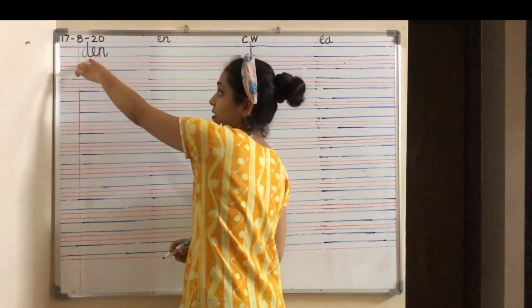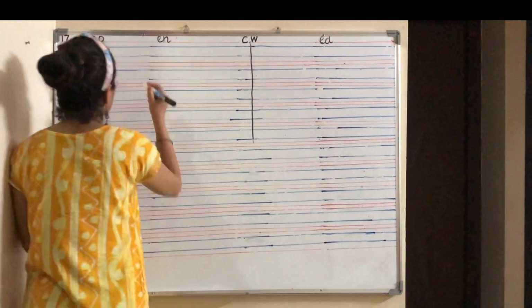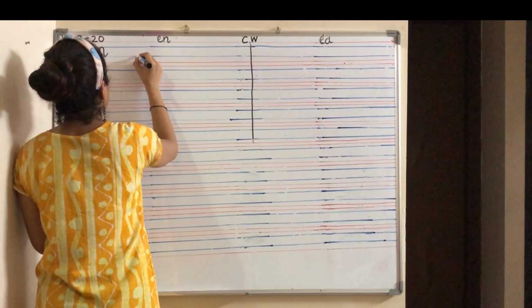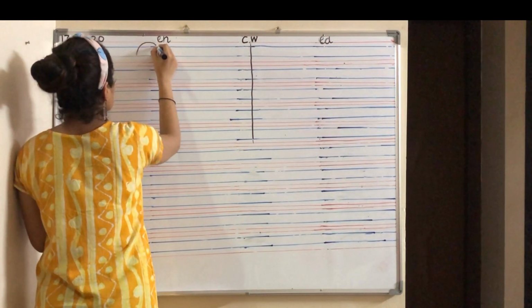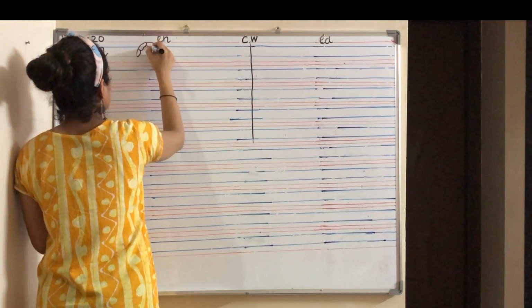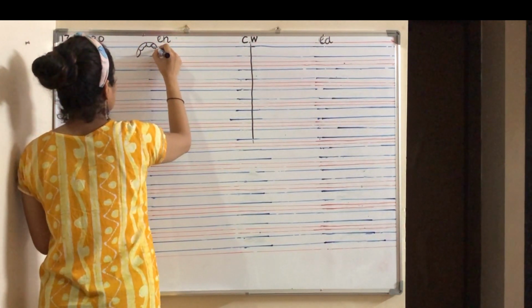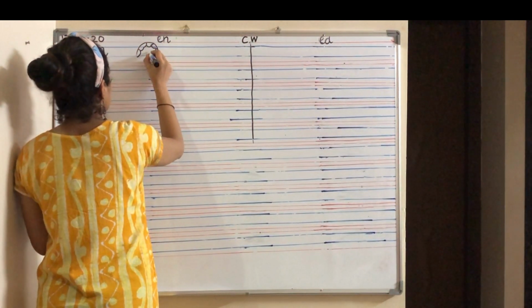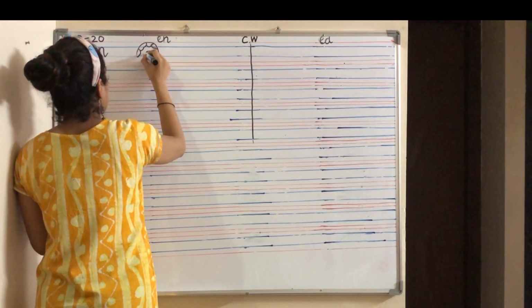Come on, write den. Now over here we will draw the picture of a den. Who stays in the den? Yes, the lion. Draw a lion inside.